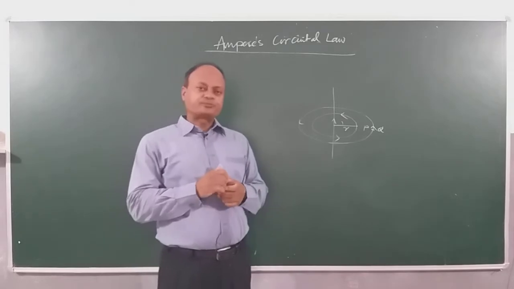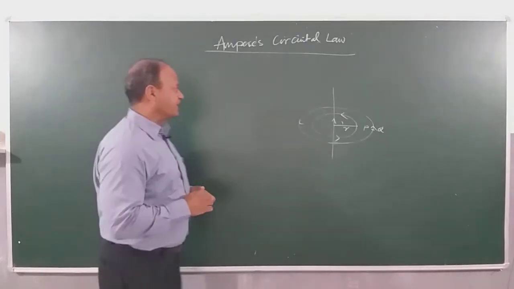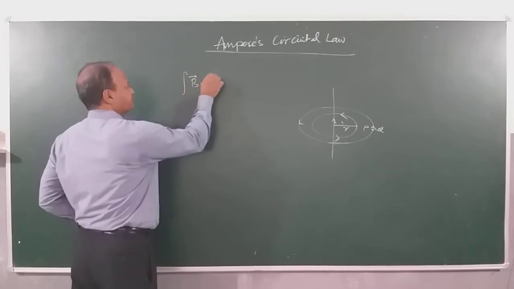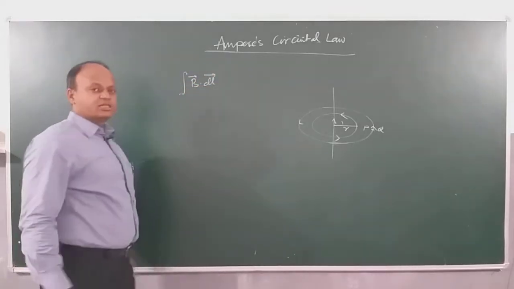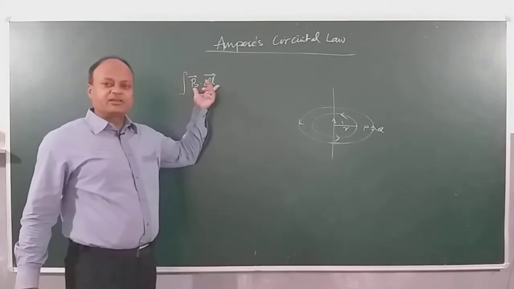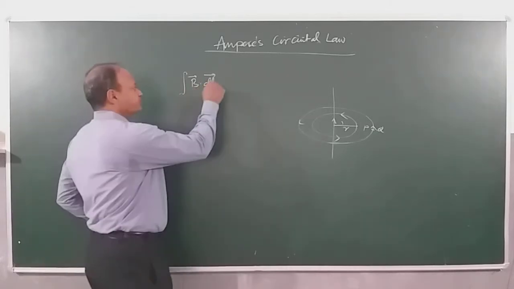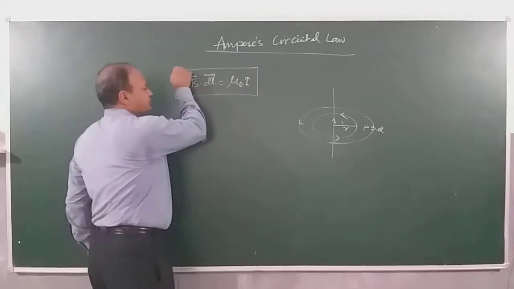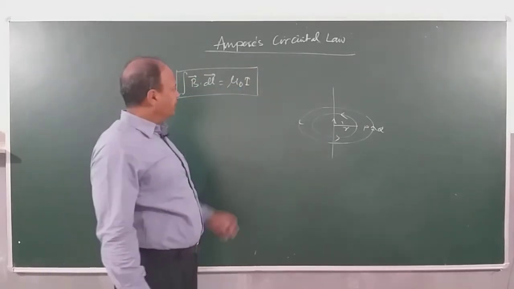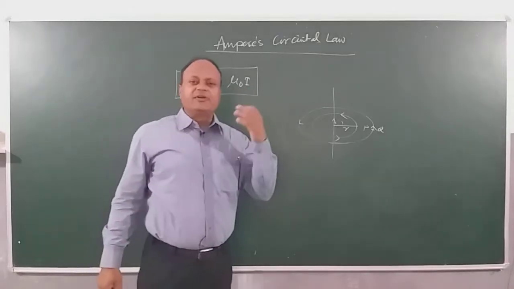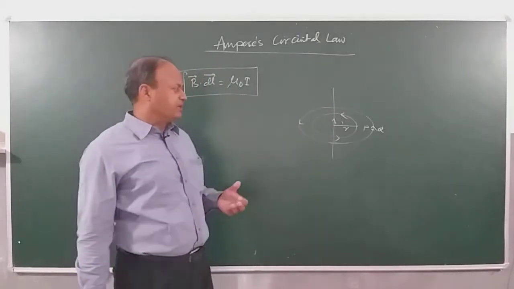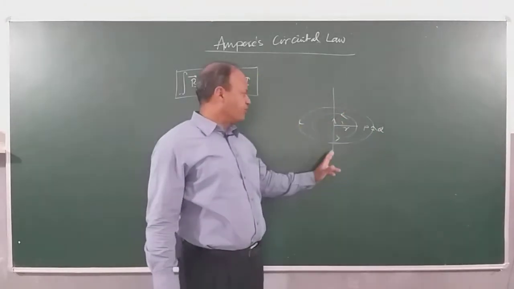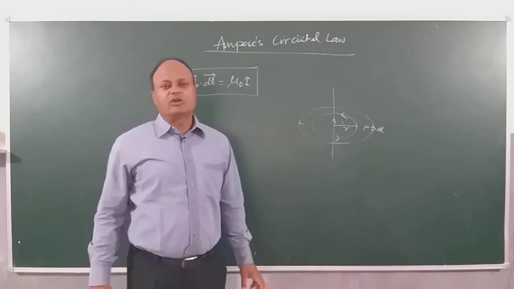Either way, if you integrate the magnetic field over a given length, this is called the line integral of the magnetic field, then this is mu0 times the threading current. Meaning if I consider any Amperian loop, then within this loop how much current is flowing, that's called what?